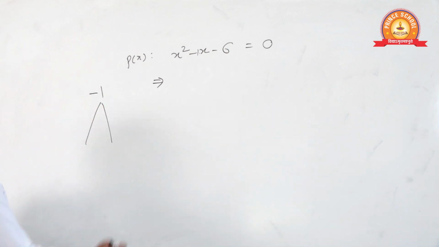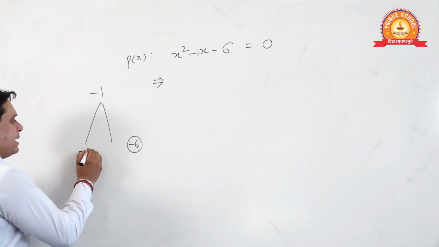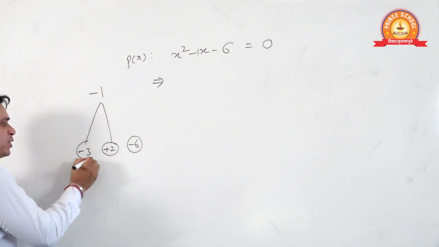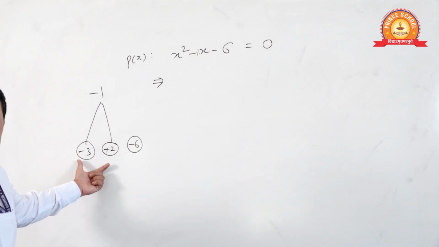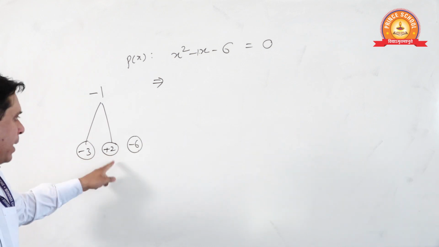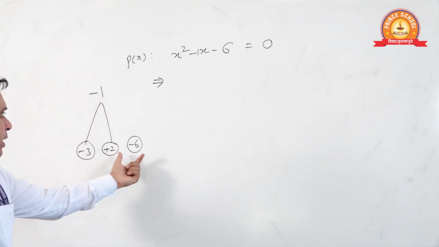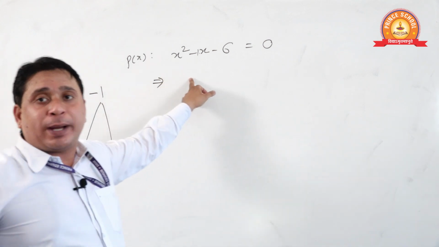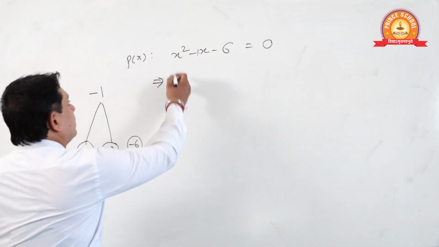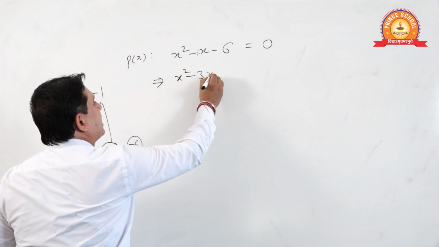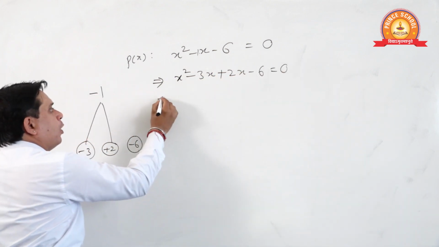Now see, what should be the product of these? Minus 6. Minus 3 plus 2. Are you all satisfied with these parts? Minus 3 plus 2 will give minus 1, and the product of these two will be minus 6. Is this satisfactory? Yes or no? Done? Now see students, x square minus 3x plus 2x minus 6 is equal to 0.